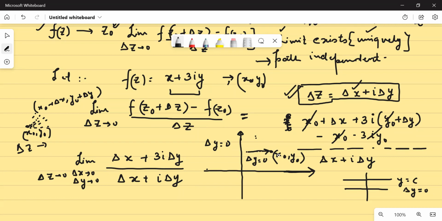वापस बोलूं मैं बात, देखो x naught comma y naught को approach करना है, there can be infinite ways, this way, that way, this way. I'm just using two simple ways. This would be my path 1, this would be my path 2, so that you would better understand this particular thing. So let's say if I'm moving along the path 1, what will be the equation of path 1? So I'm moving this way.